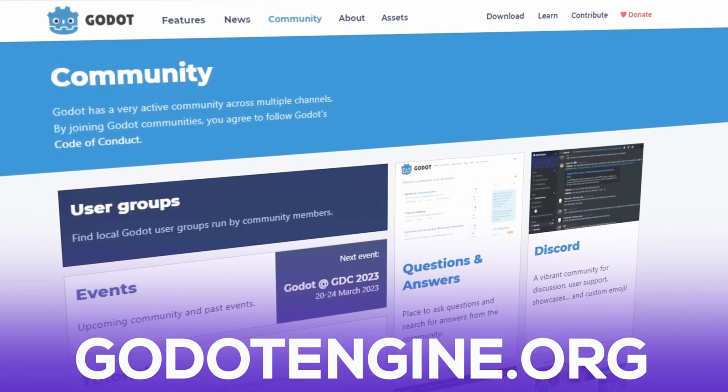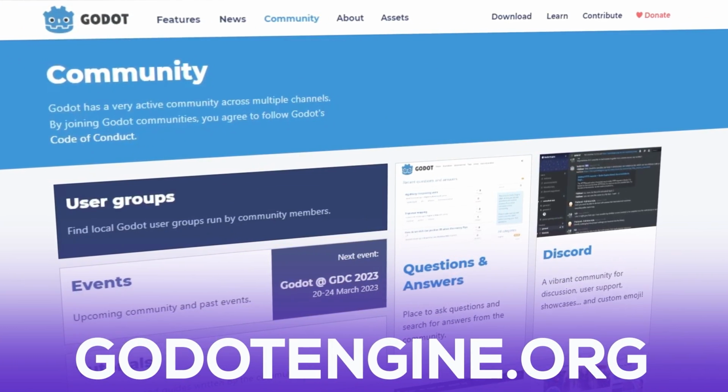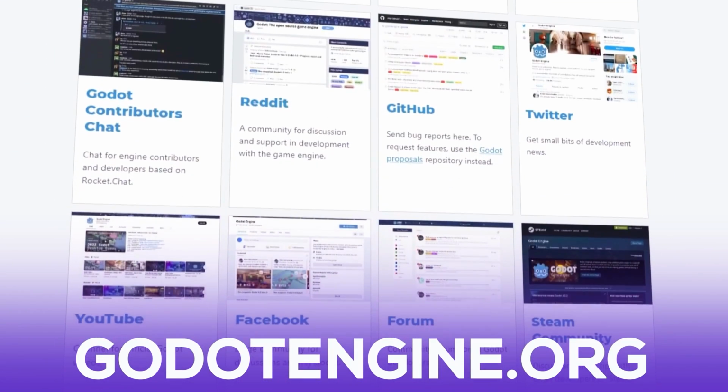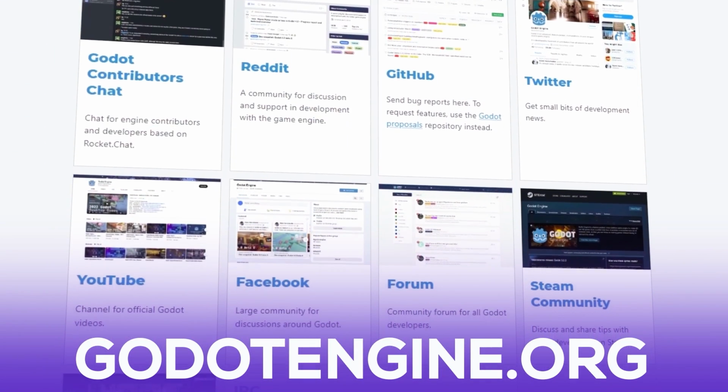To join the Godot Discord community, you can head to godotengine.org and click on the Community tab. There you'll also find links to Godot's Reddit and Facebook communities.